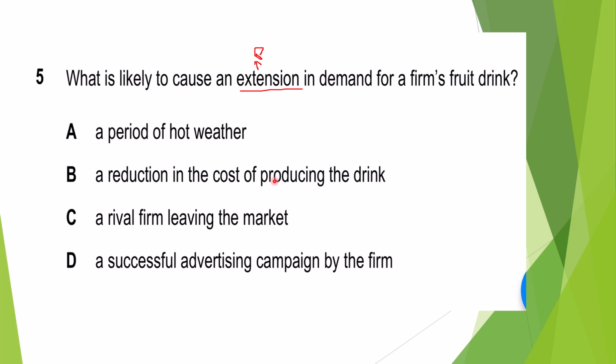If he is producing milk at lower cost, it means that the price can be decreased. So this could be an answer, but we'll look at the other options as well. A rival firm leaving the market, this is not the answer because again it is another factor. A successful advertisement is also another factor. So the appropriate answer would be B over here.